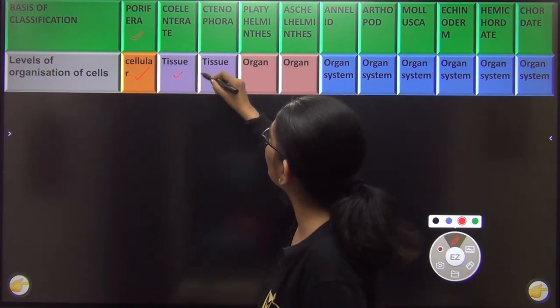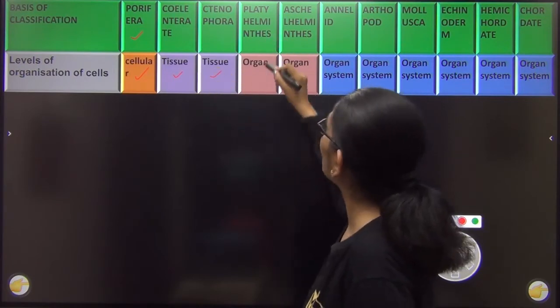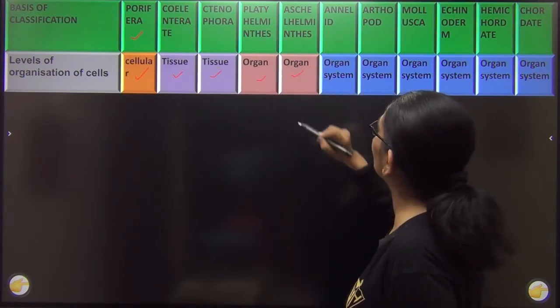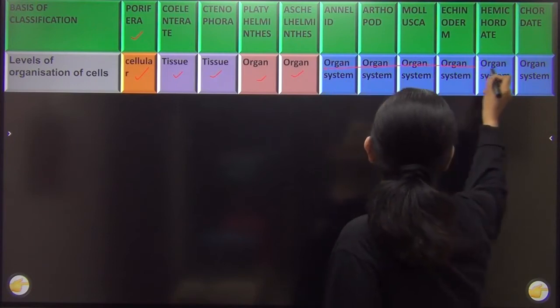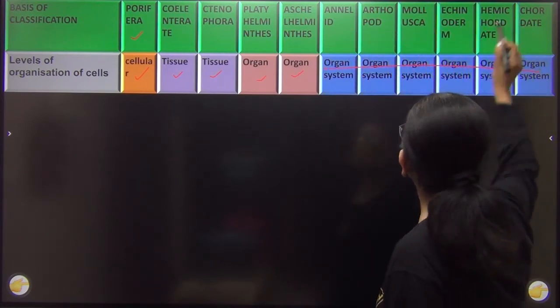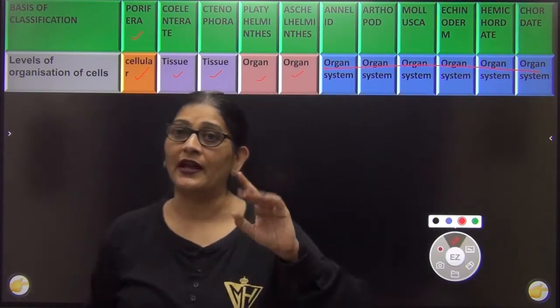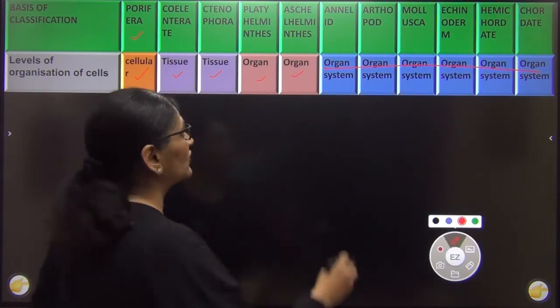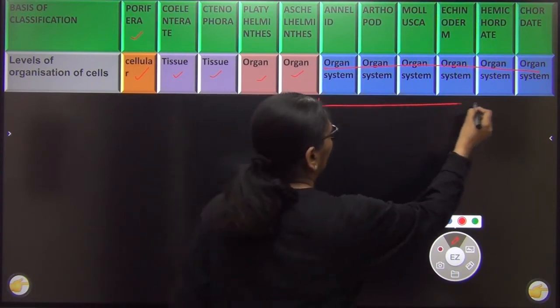Then we have coelenterates and ctenophores, which are at the tissue level. Then platyhelminths and aschelminths are at the organ level, and from annelids to chordates, see annelid, arthropod, mollusca, echinoderm, hemichordate, and I have written only one word, chordate. I have not divided chordates further. This is called the organ system level of development.